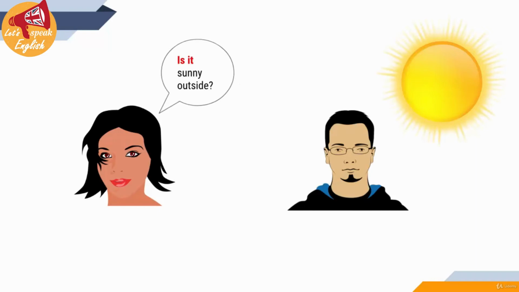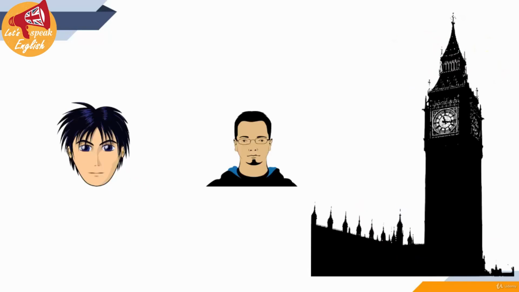Is it sunny outside? Yes, it is. It is sunny. Positive sentence. You want to make a question, so you change the places of is, the verb, and it, the pronoun. Is it sunny outside? Yes, it is.